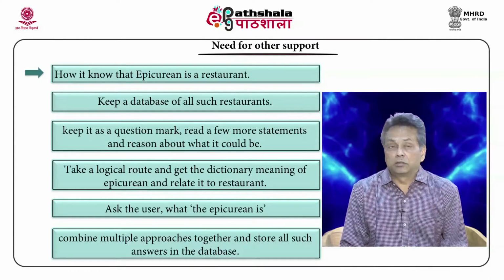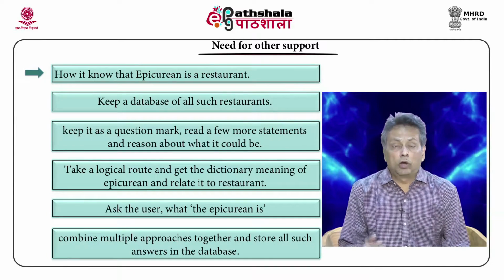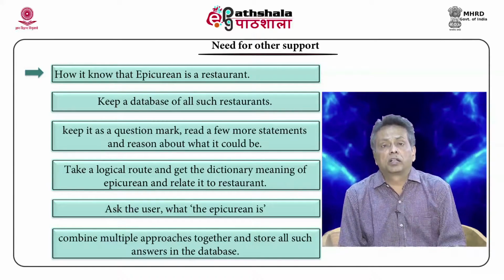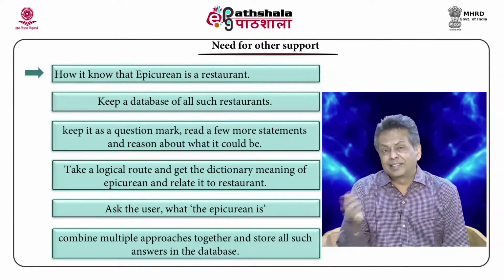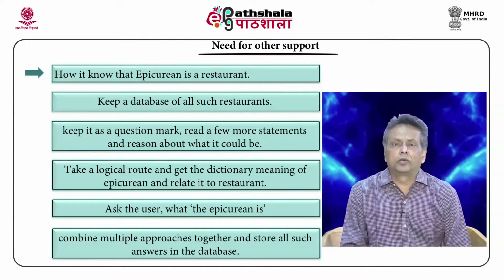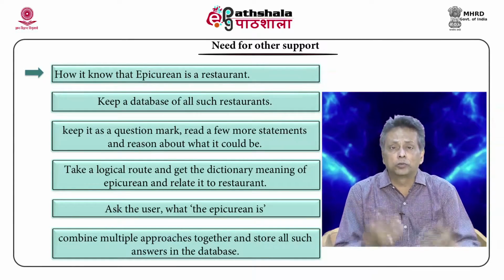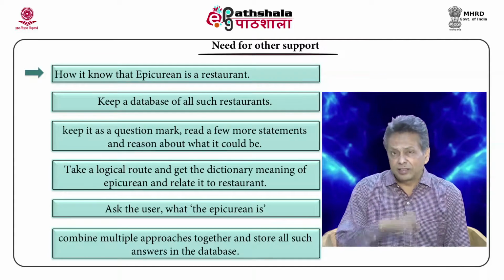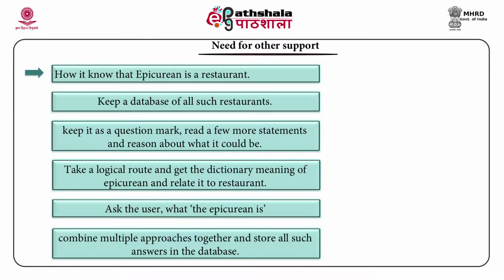And the third option is simple: ask the user what Epicurean is. However silly it looks, that is the way we do it. When somebody tells us something like this and we do not know what Epicurean is, we ask what it is. The system can actually use all combinations of these approaches. It can learn on its own, look at names which it cannot understand, ask the user, learn about them and place them in the database and so on. So, that is something the system has to do when it is working with scripts like this.